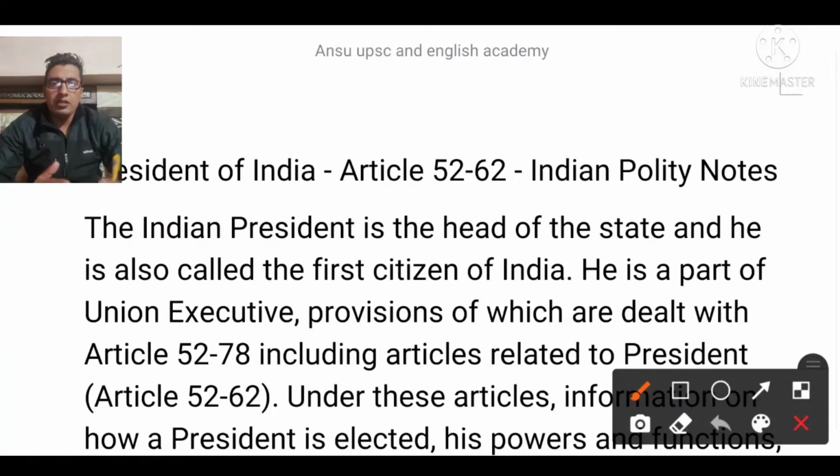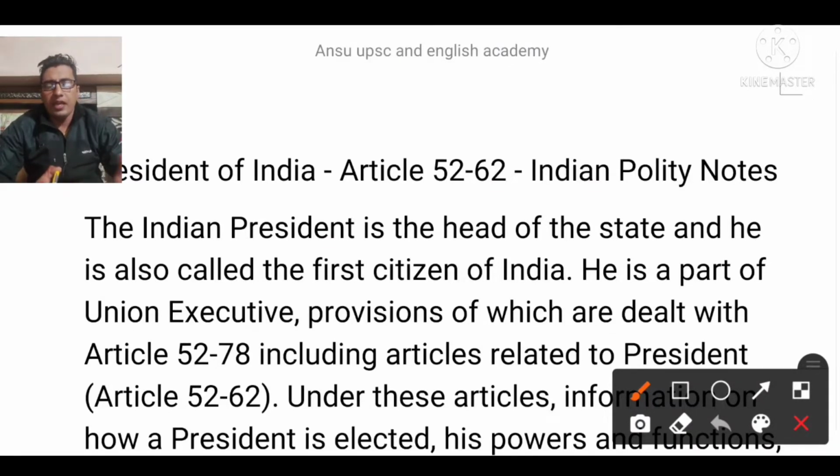The president is the supreme, like number one citizen of India in order of preference. Generally when we are conducting any census, then in the order of preference, president comes first, and after that the spouse of the president comes in the enumeration or counting. The president is the executive head, and vice president, PM, council of ministers are the parts of our executive. Slowly and steadily we are going to read about each and every part of our executive system. First, today I will discuss the president of India.